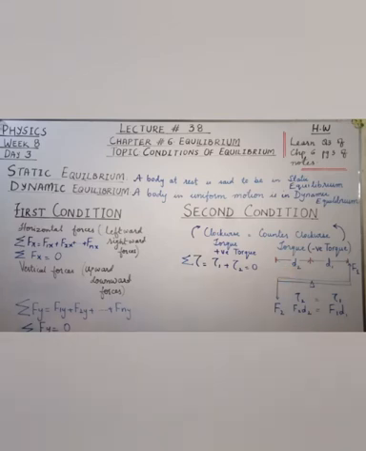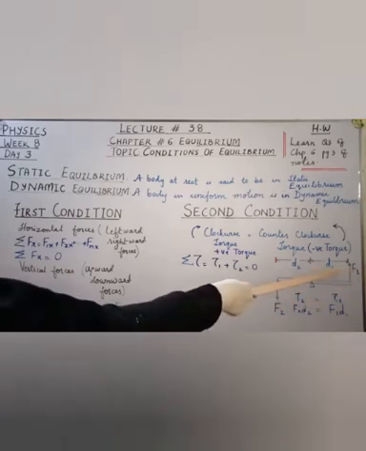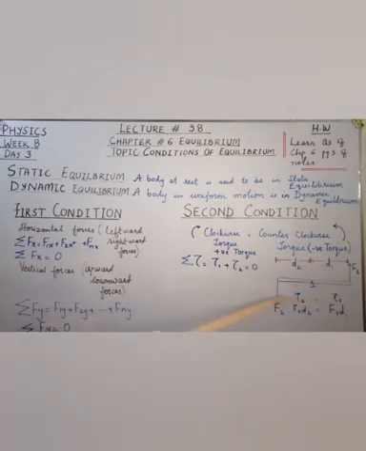As all of you know, the formula for torque is F into D. So torque 1 is F1 into D1, and torque 2 is F2 into D2. When these two torques are equal, the second condition of equilibrium is satisfied. So that's all for the topic of conditions of equilibrium.